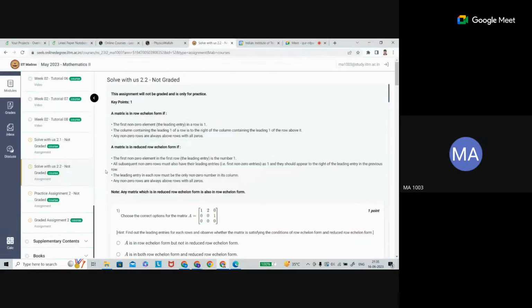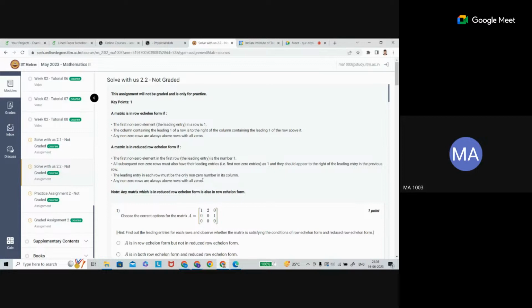Let me read it out. The leading entry in each row must be the only non-zero number in its column. The second condition is actually mixing with that. It should be 1, and above and below should be 0. They should appear to the right of the leading entries in the previous row. The first non-zero entry in the row is 1. Any non-zero rows are always above the zero rows.